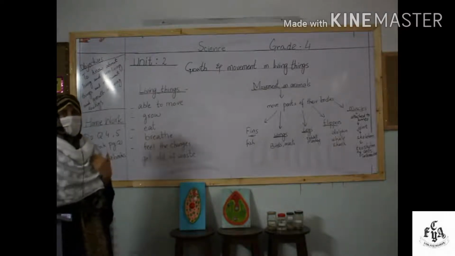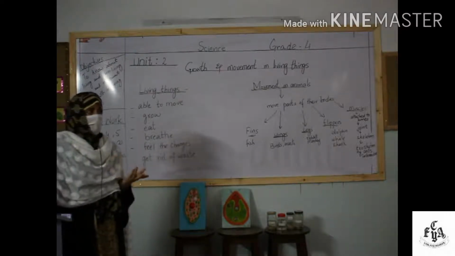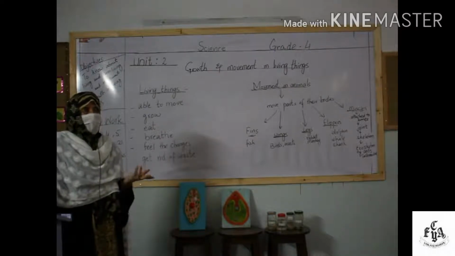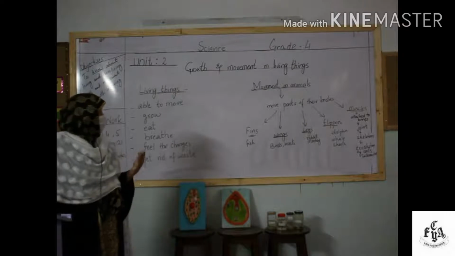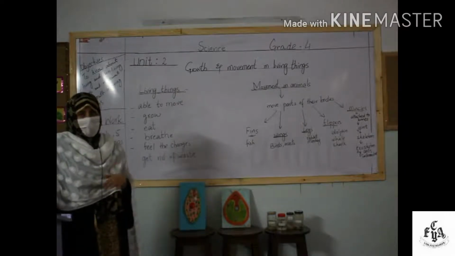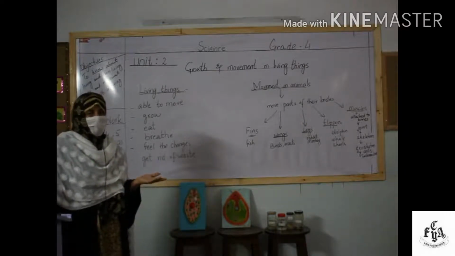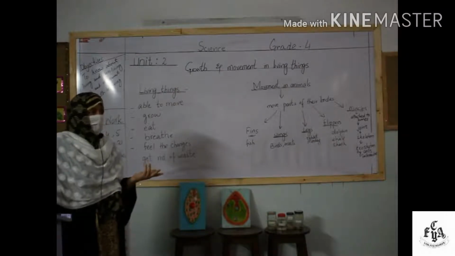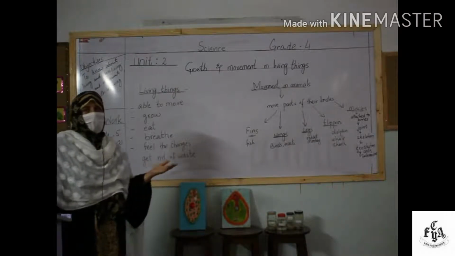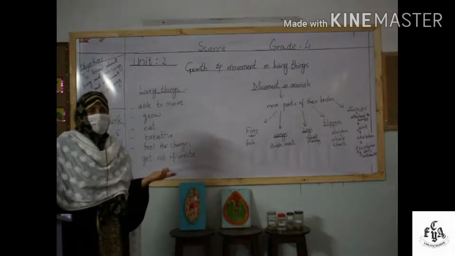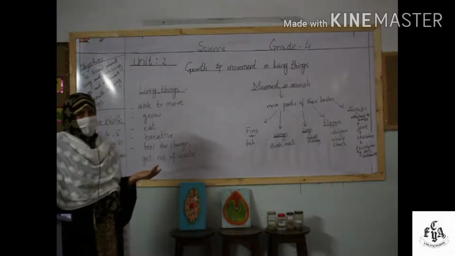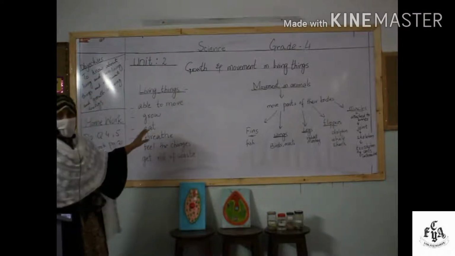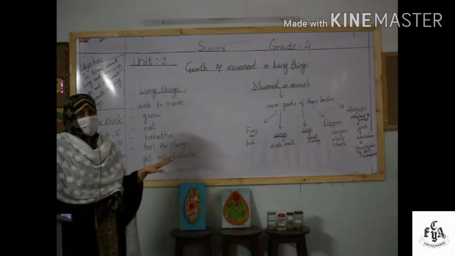For example, we, the human beings, the animals, the birds, the plants, they all are living things. And they are able to move from one place to another, right? You can take any example. For example, a cow can move from one place to another with the help of its legs. Or the birds, they can move with the help of their wings, okay? But the non-living things, they cannot move.